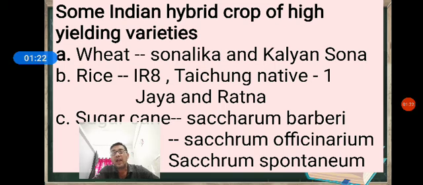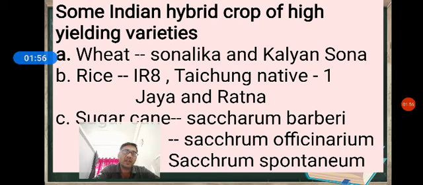Several high yielding varieties of wheat and rice were developed in the 1960s. It led to a dramatic increase in food production in the Green Revolution. In 1960, wheat output of India was 11 million tons. In 2000, it was 75 million tons.